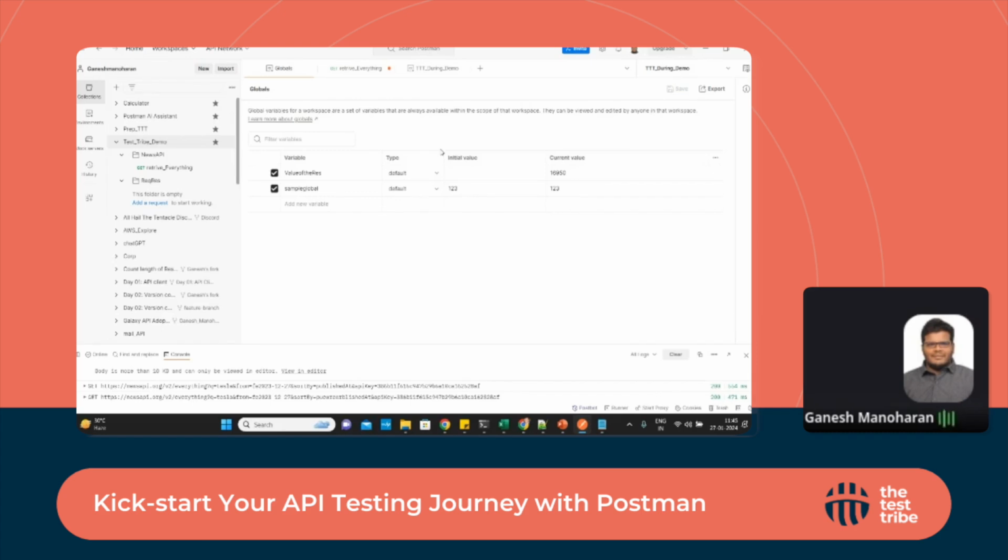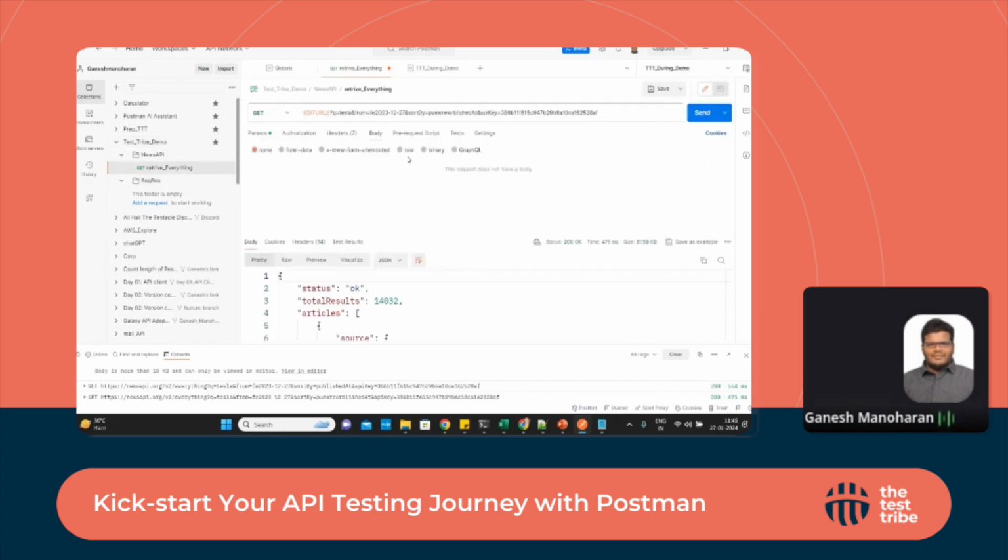And one more variable is the local variable, which we will use during our assertion area. So these are the four things. And also one more thing is the data variable. We will use it when we do parameterization and so on, but we are not going to cover it now.